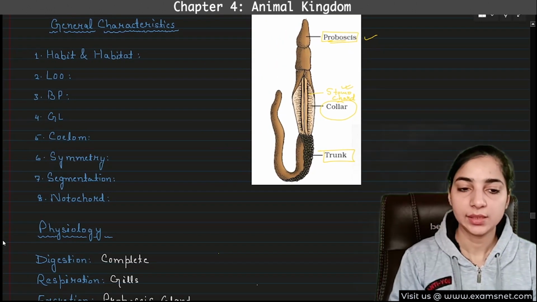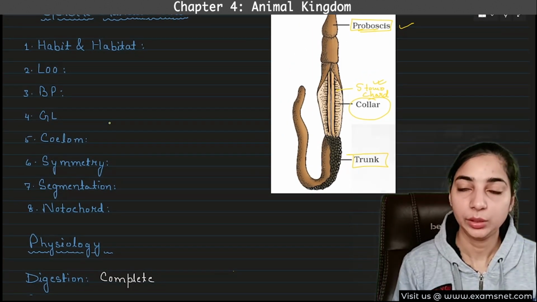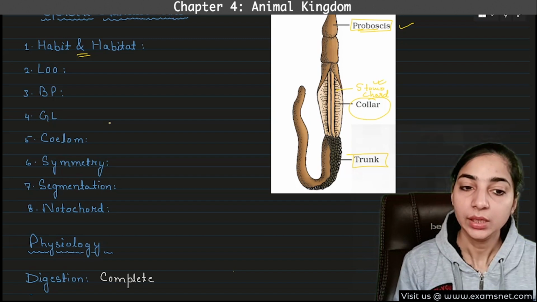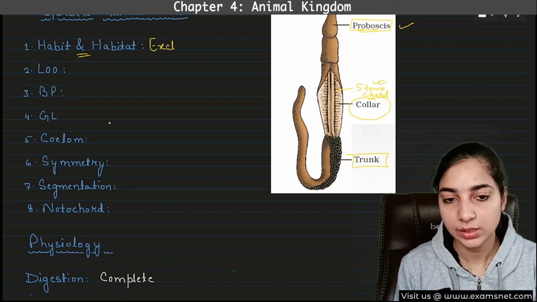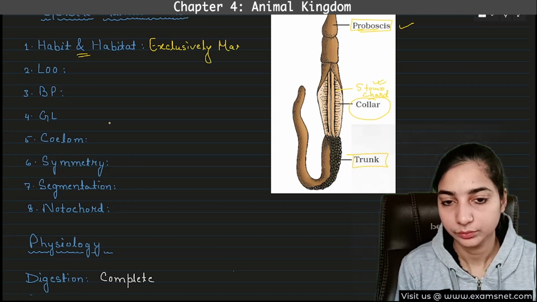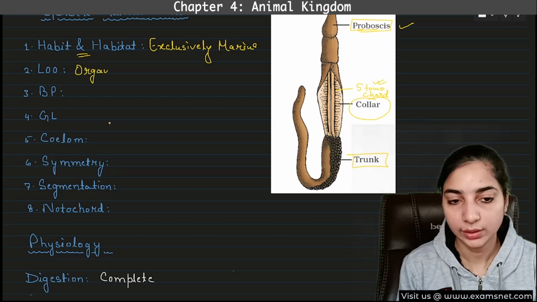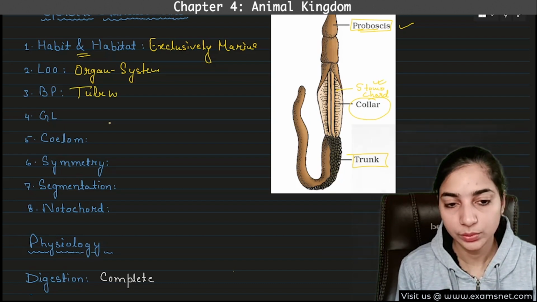I think you can easily answer yourself. I don't need to answer this, but still I have to write it, so I'm writing. But you try to answer yourself first. What will be the habit and habitat? Like the Echinodermata, these are also exclusively marine. This you have to remember. Then level of organization: organ system level of organization. Then what will be the body plan? Tube within tube body plan.